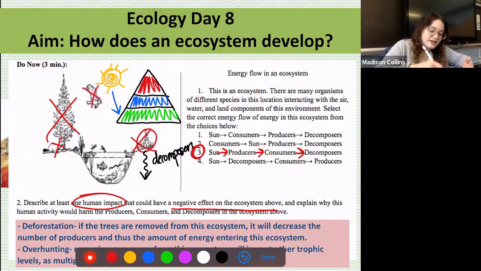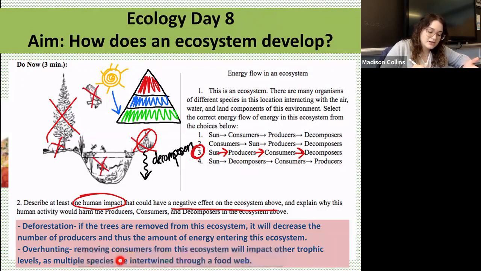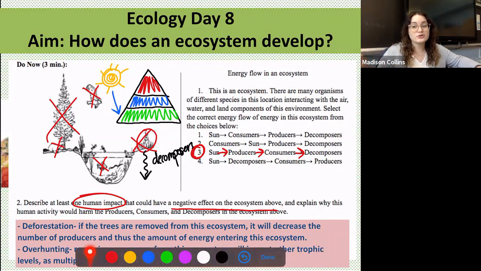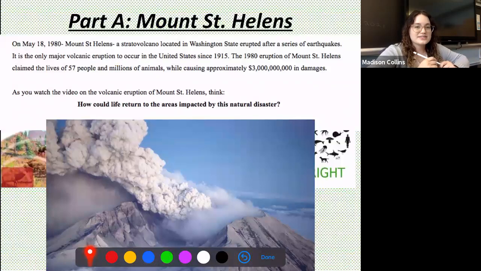animals in this area, what's going to happen? Well, removing consumers from this ecosystem will impact other trophic levels as well, as multiple species are intertwined through a food web. Remember that our impact on one species is going to impact other species in the same area who depend or rely on that species for food, because of the way that all of these organisms are connected through a food web. Right. Now let's get started with today's lesson.